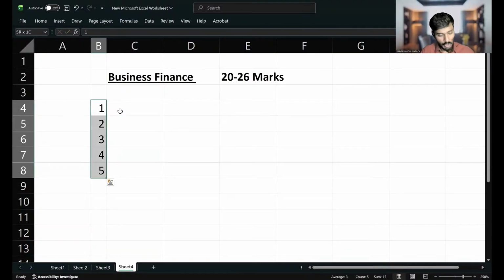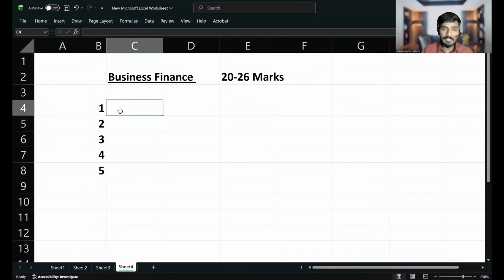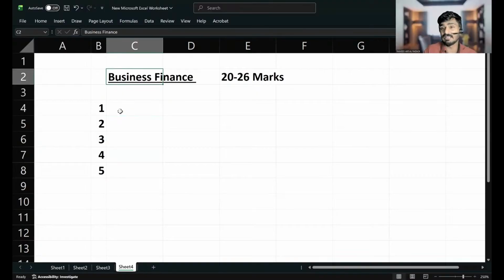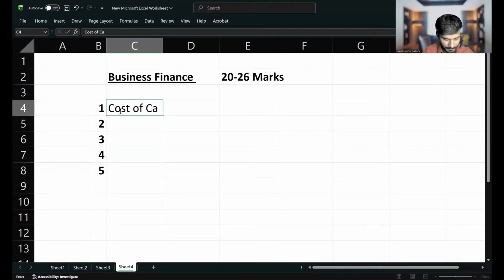I'm not telling this in the order, but according to priority. Could you please tell me which is the most important chapter among the 5? Cost of capital. Excellent. Cost of capital is the most important chapter in business finance.